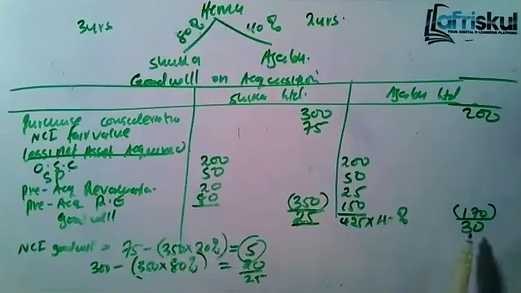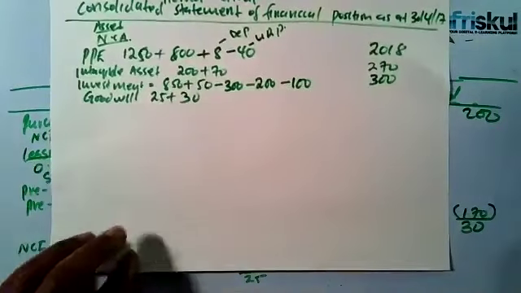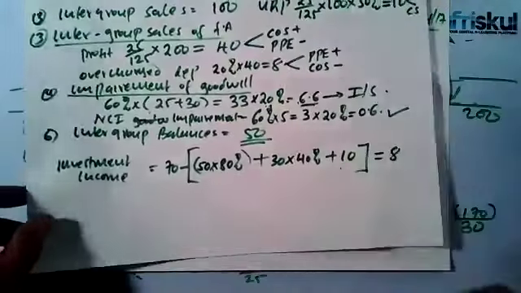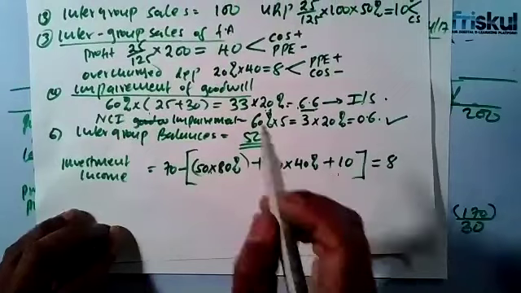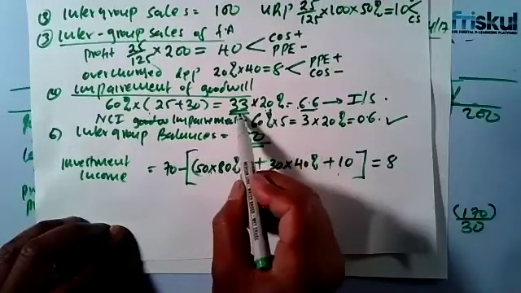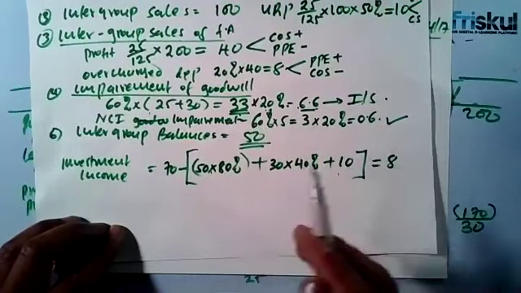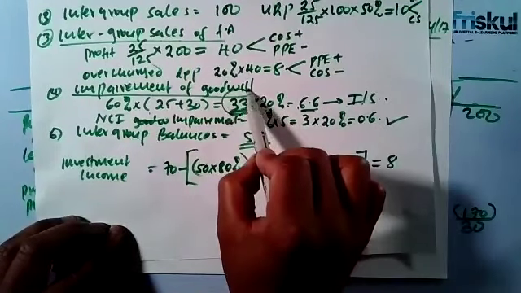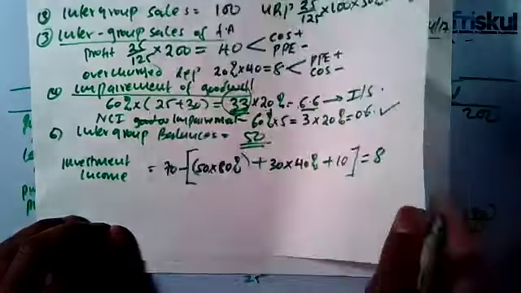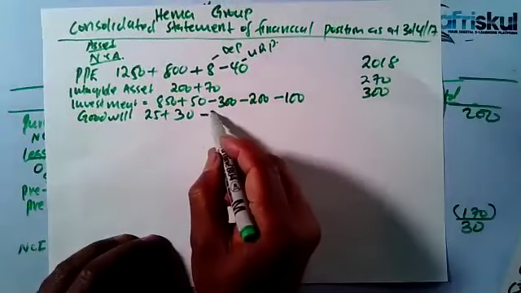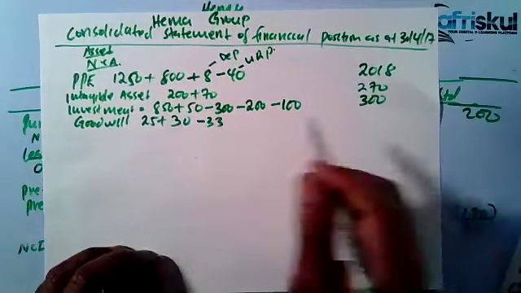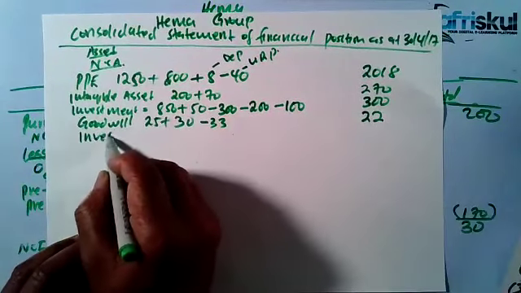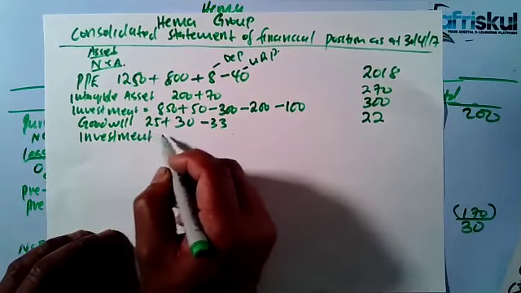Here, 25 plus 30. Then during the year, or not during the year, they had an accumulated impairment. You see here, 60%. So to the balance sheet, you're eliminating the entire 33. Only 20% for the year is what you eliminate from the income statement. But to the balance sheet, you eliminate the accumulated impairment. So in this case, you eliminate 33. So that means you remain with 22. And then here you also include investment in associate.